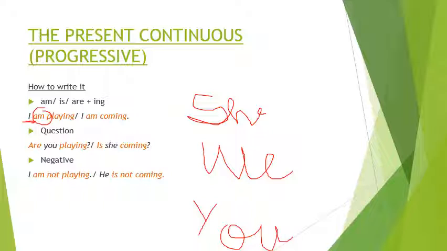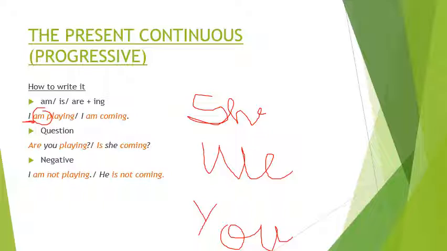You are playing. So it depends upon the subject which helping verb is going to be used. I am playing, she is playing, we are playing, you are playing. So it is the present continuous tense.